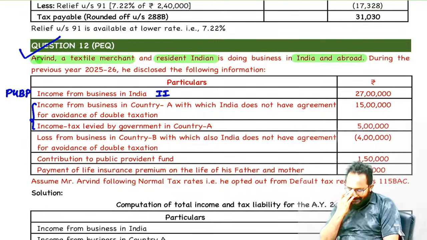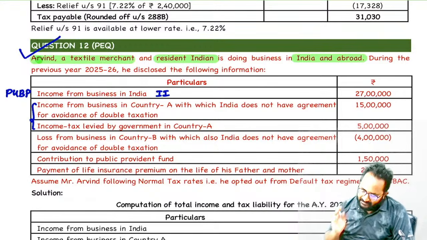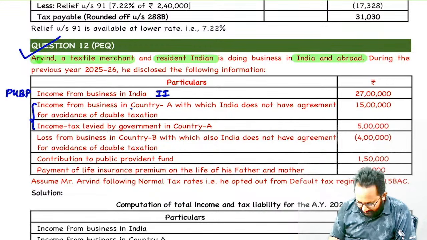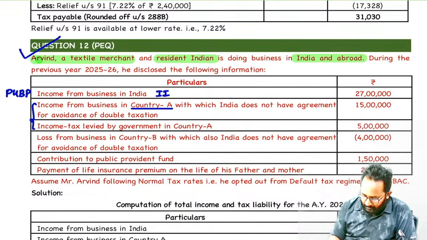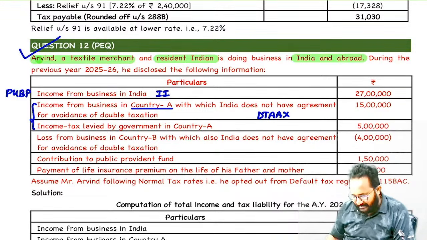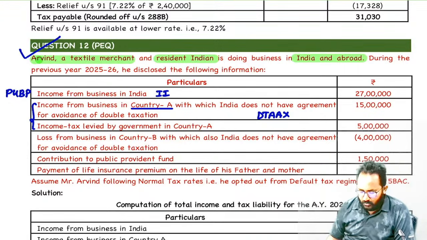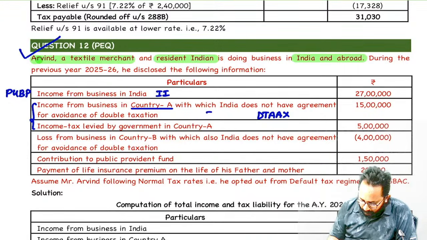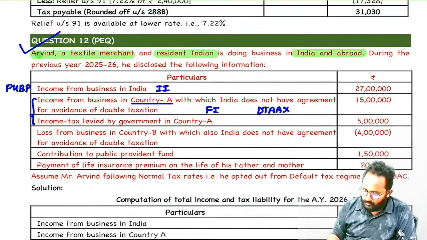Combined means related points. You have a business in country A also. Between country A and India, is there a DTAA or no DTAA? There is no DTAA. You have an income, which income is it? Foreign income. The tax paid details are also given.